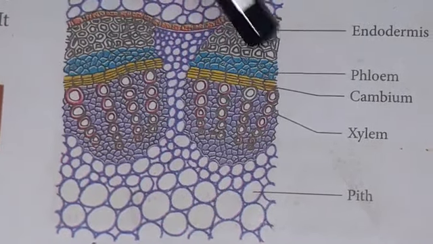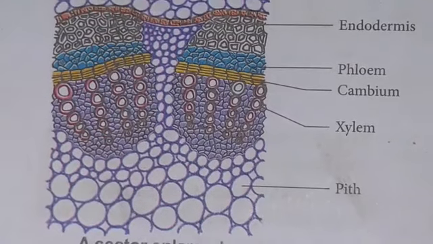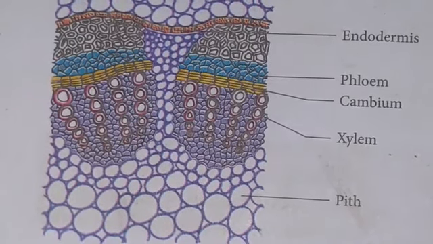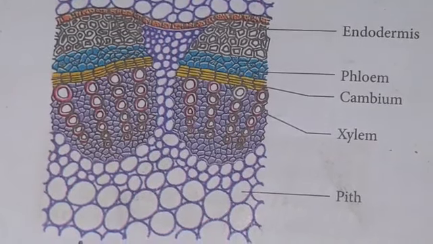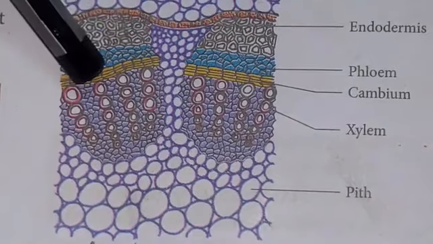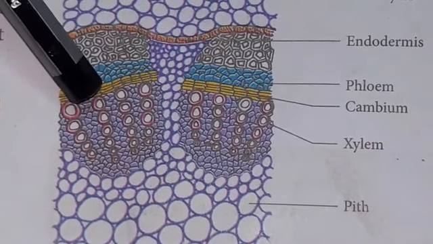They are arranged in the form of a ring around the pith, called a eustele. Each vascular bundle is conjoint. Vascular bundles are conjoint, collateral, open and endarch.